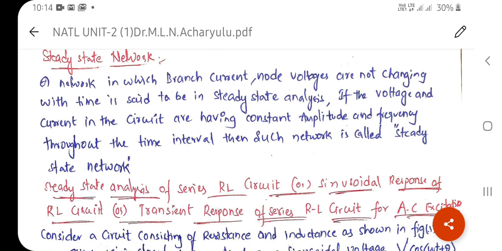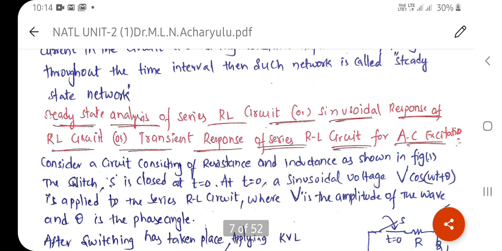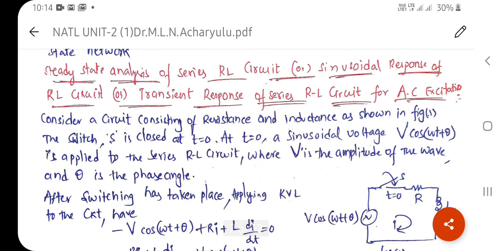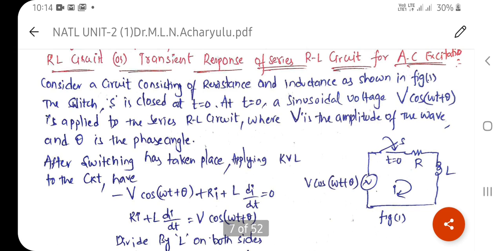Now we are going to see the circuit of the RL circuit, which is connected to the voltage source V equal to V cos(omega t plus theta). Here you can observe that R and L are both in series, and there is a switch, indicated by S, which closes at t equal to 0.